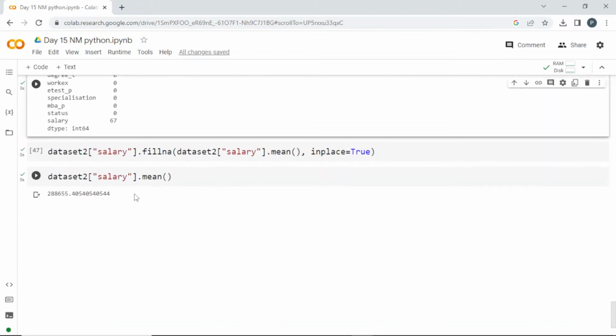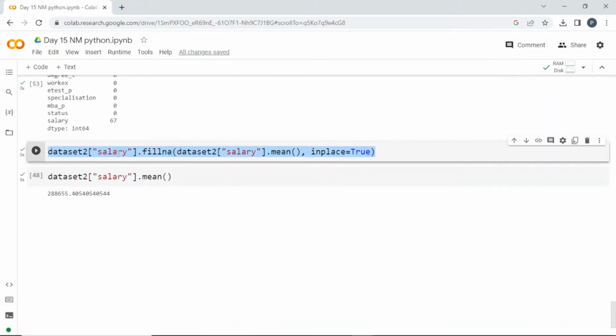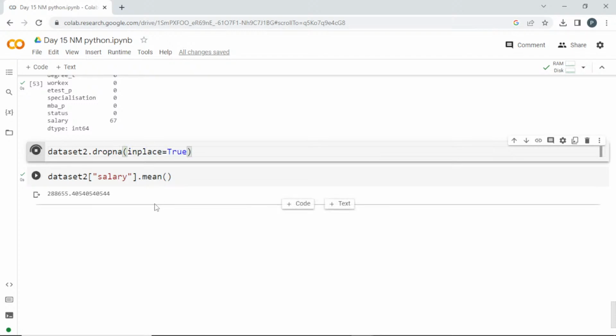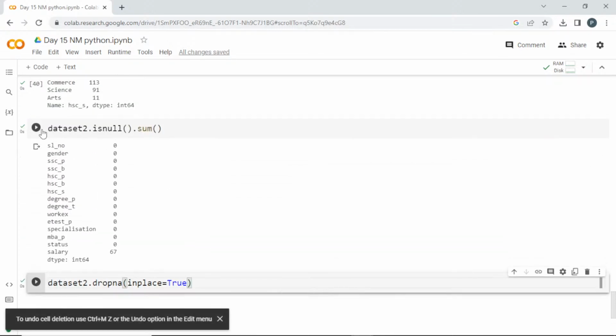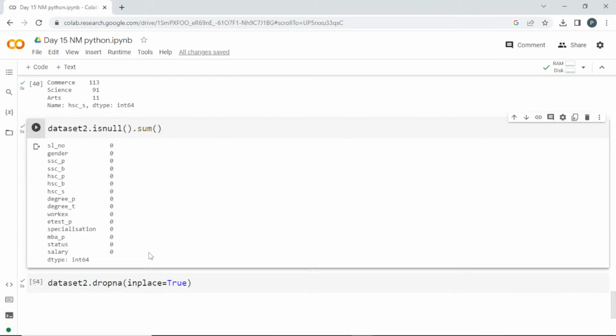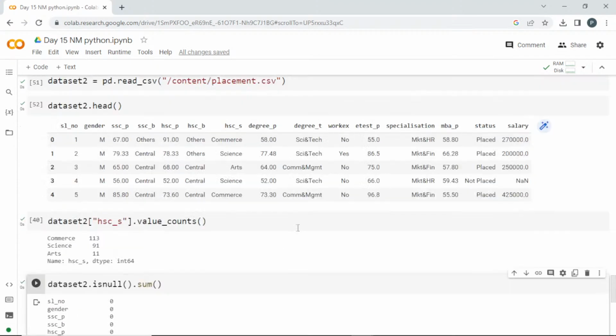So I'm going to drop those values: dataset2.dropna with inplace equal to true. Now I'll check the null value count. It is 0 now.